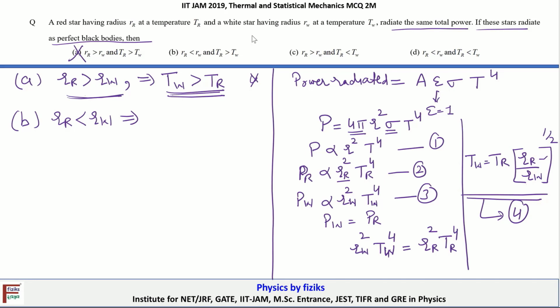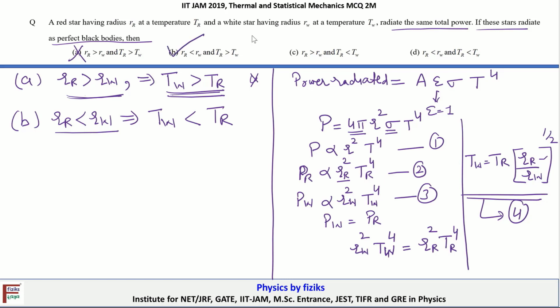When we take its root, that will be a quantity smaller than unity. So that means this will imply that TW is smaller than TR. What is given in option B? When RR is smaller than RW, this implies that TW is smaller than TR. So option B is correct here.